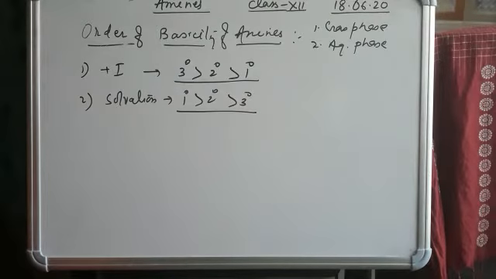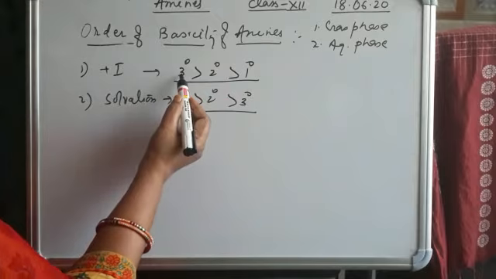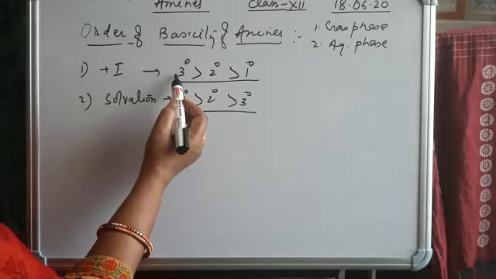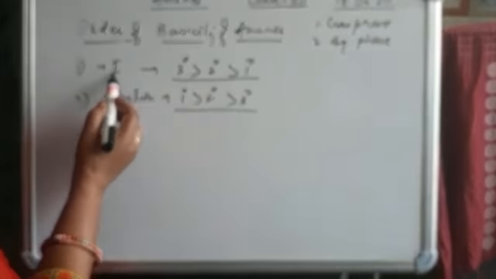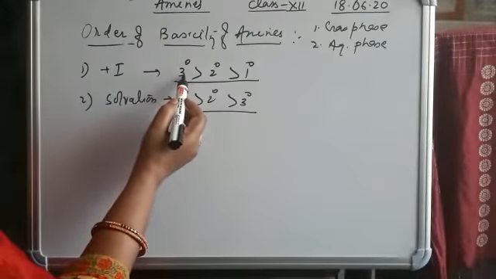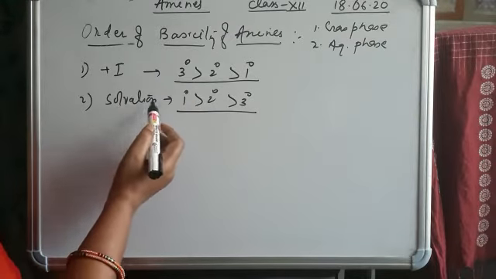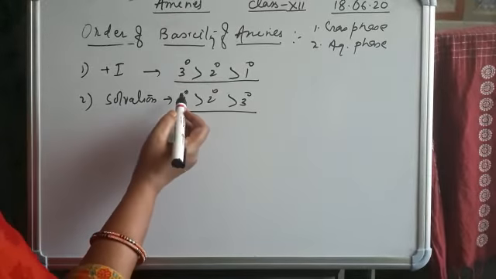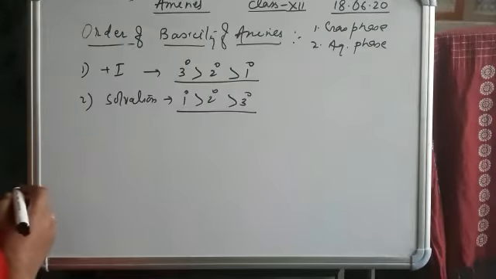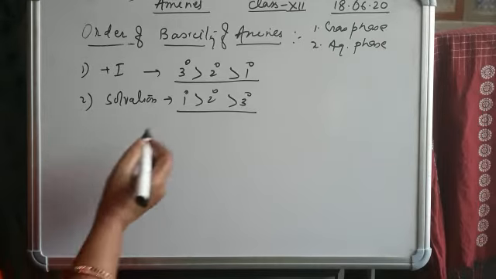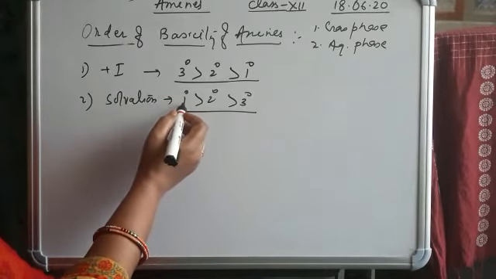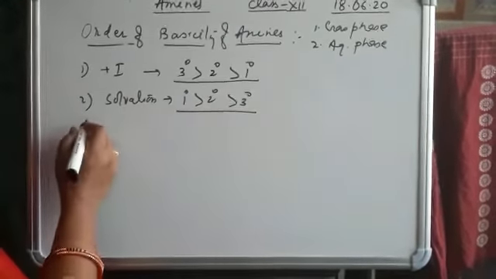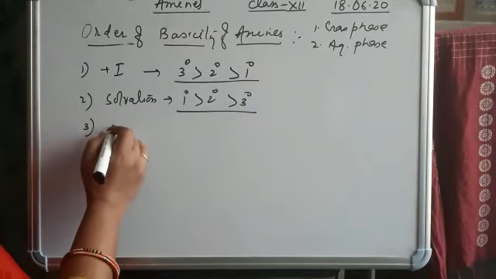On the basis of plus I effect, 3-degree amines are more basic because they have more alkyl groups. More alkyl groups mean more plus I effect and more basic nature. But in the case of solvation, it depends on the bonds formed with water molecules. 1-degree amine has 3 hydrogens, so it forms 3 H bonds with water molecules. So in that condition, 1-degree amine is more basic than 2-degree, than 3-degree amine. Let's talk about steric hindrance.